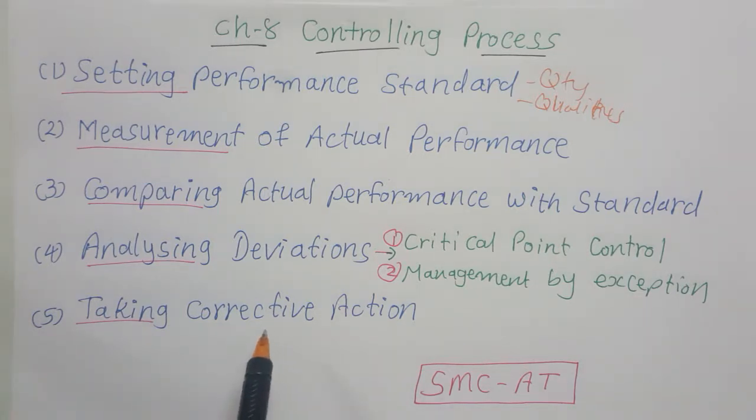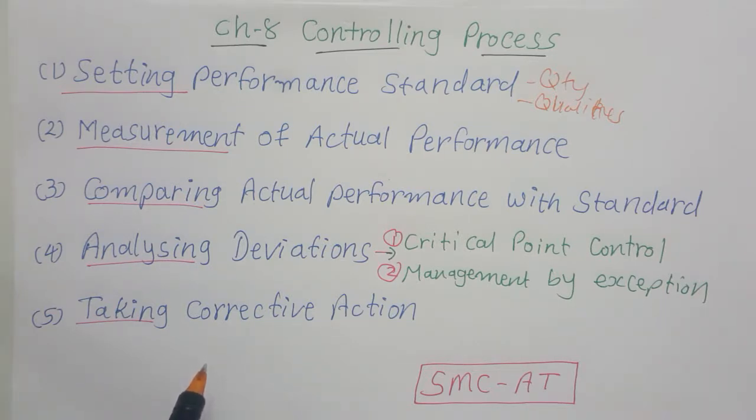Like that we have to take some corrective action, and this may involve giving some training, like when the production target is not achieved. At the same time, we can give additional workers, additional machinery, or permit them to do overtime. All these are corrective actions when production is not done on time.